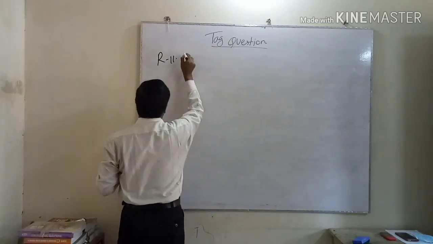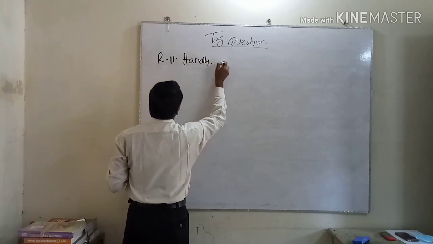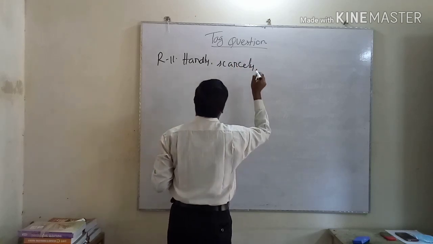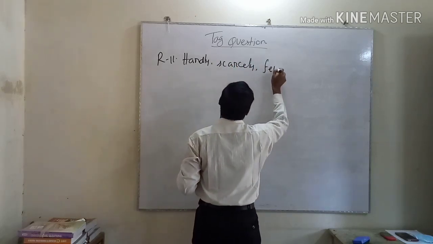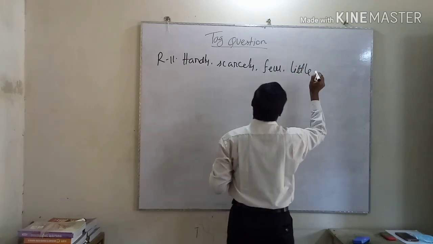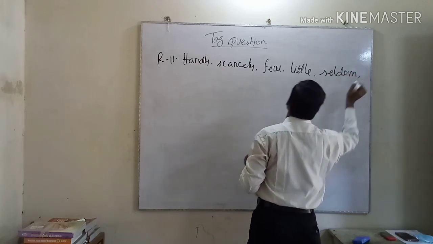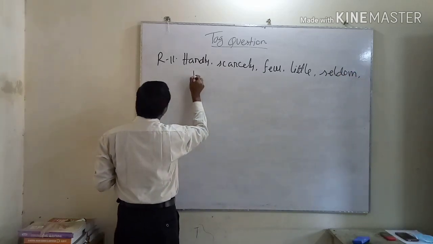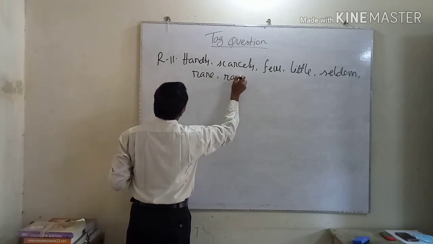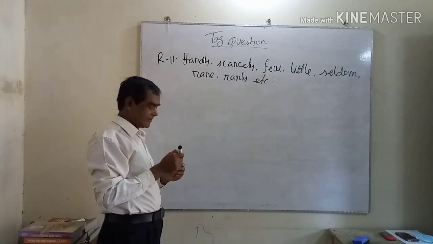That means hardly, scarcely, few, little, seldom, rare, rarely, it is accepted.